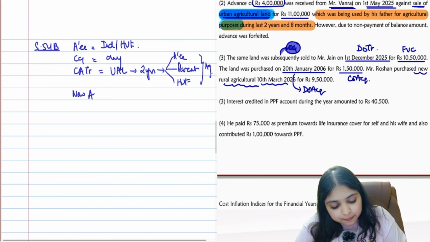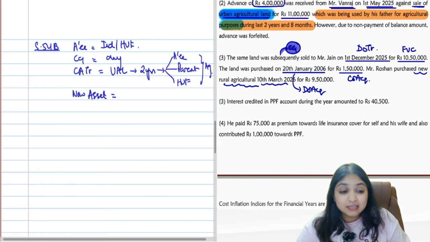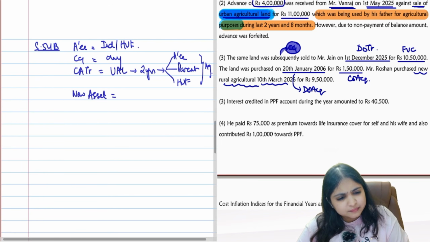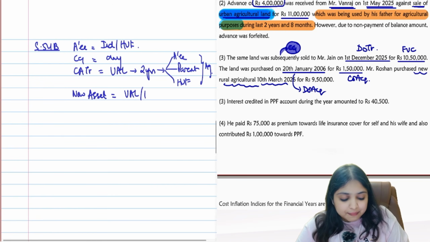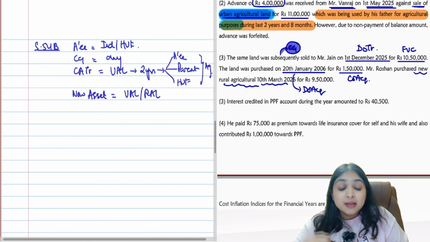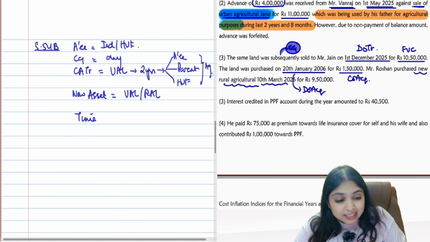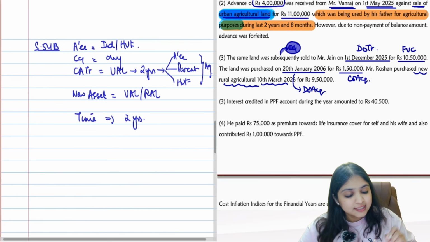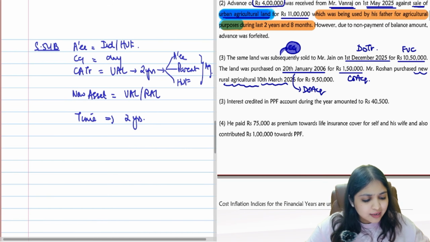Then what is a new capital? What is a new asset? What is a new asset we should be buying in 54B? Some agricultural land can be urban or rural, doesn't matter. Then within how much time should we be buying, guys? What's the time limit? You should buy the new agricultural land within 2 years from the date of transfer. Check whether that is fulfilled.